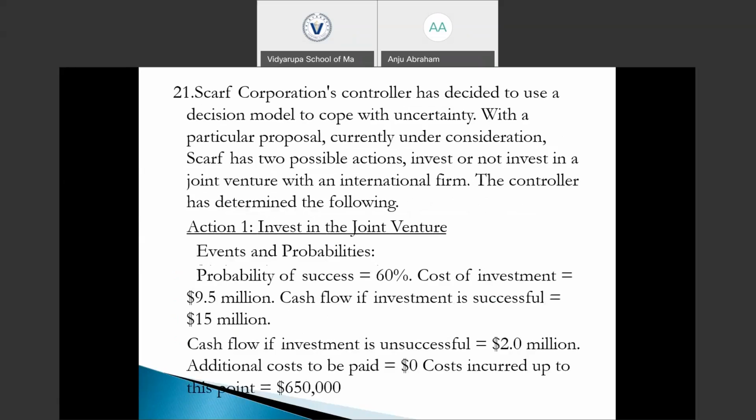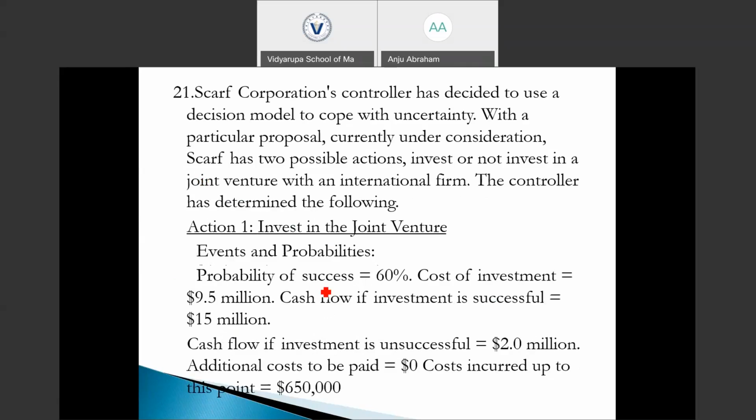We are given the probability of success and the cash flows if the investment is successful and unsuccessful. If successful, we could earn 15 million, and if unsuccessful, we could only earn 2 million. The probability of success is 60%, and the probability of not being success is the remaining 40%.